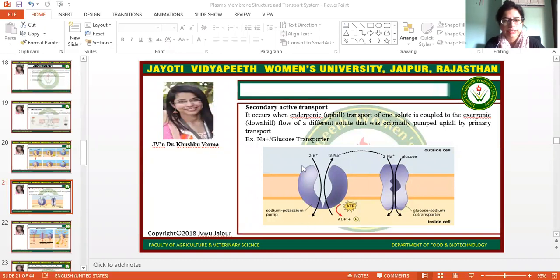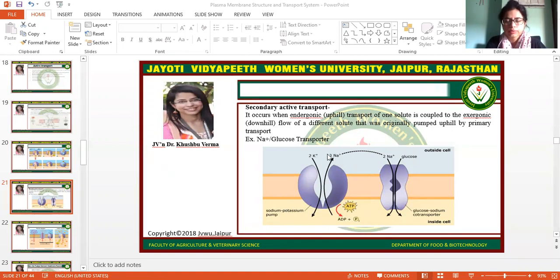This is the primary active transport, the sodium potassium pump, from where three sodium ions are going to be released into the extracellular matrix and two potassium ions are coming inside the cell, and ATP is going to hydrolyze and convert into ADP and phosphate ions. And now, because of this ATP hydrolysis, this transportation happens. So this is the primary active transport.